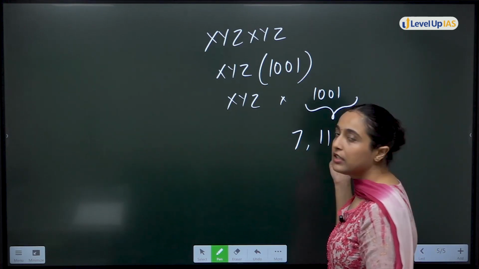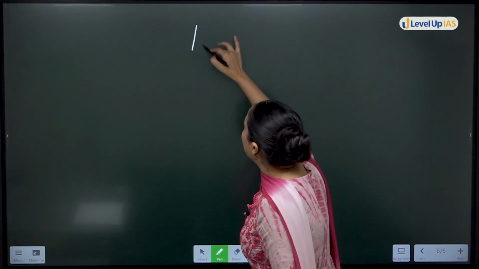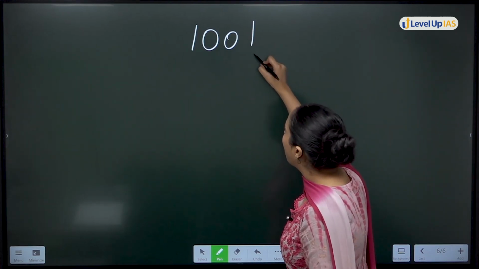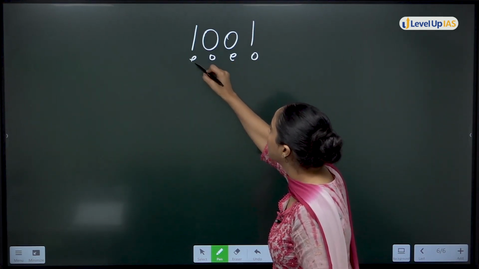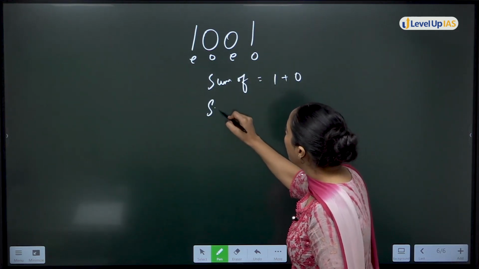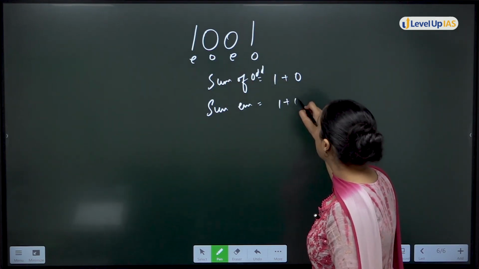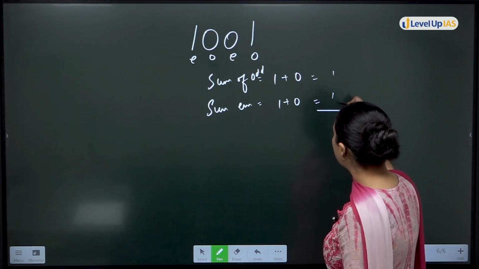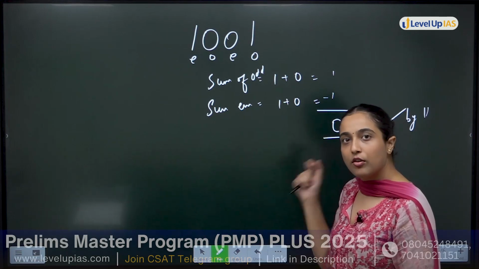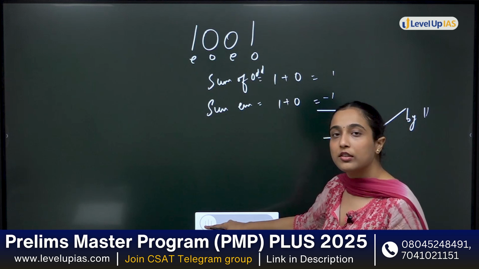I can clearly see this is a very small number. Also, again, remember this. 1001, divisibility of 11 you do. This is units place, odd place, even, odd, even. Sum of odd places is what? 1 plus 0, 1. Sum of even places numbers is what? 1 plus 0, 1. Difference between these two is 0. That means it is divisible by 11. हो गया? तो हमें ये पता चल गया 1001 is divisible by 11. अब देखते हैं 7 और 13 से है या नहीं.